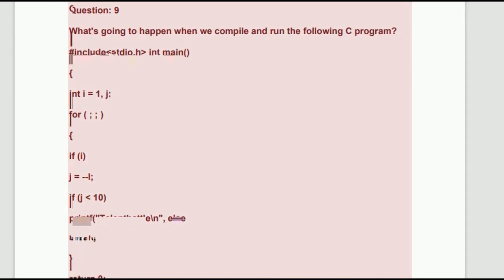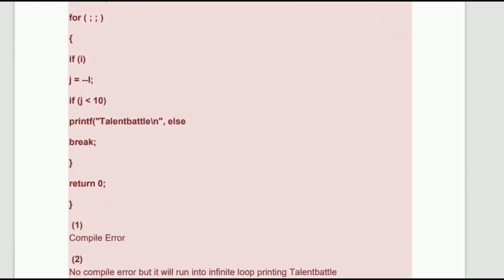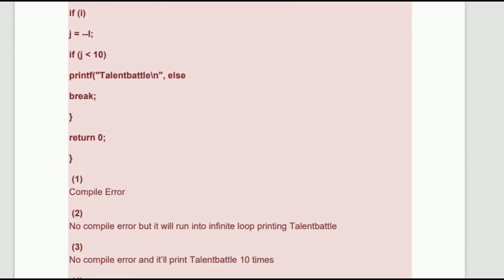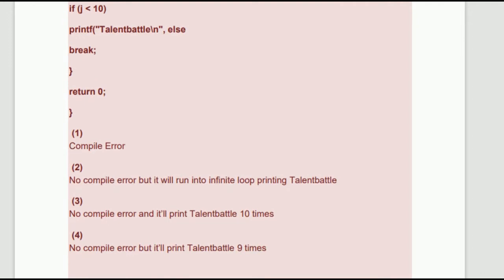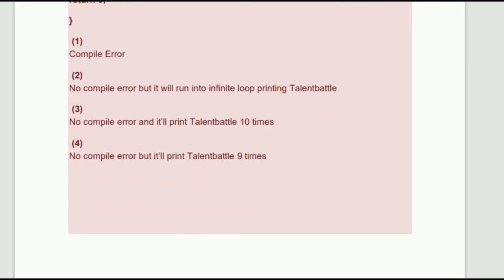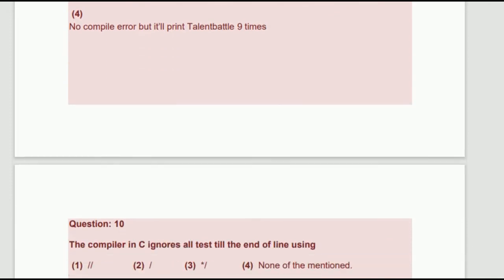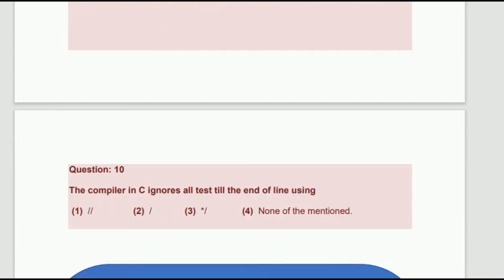It's a program and you have to tell what the error is, or it will not be an error, meaning creating any printf or print. So on the 10th position is this.